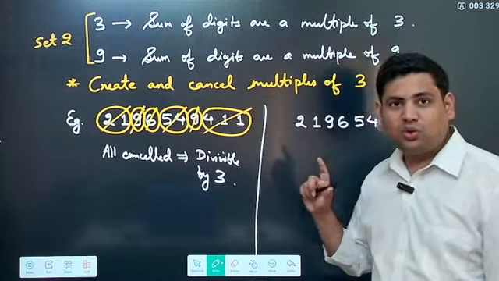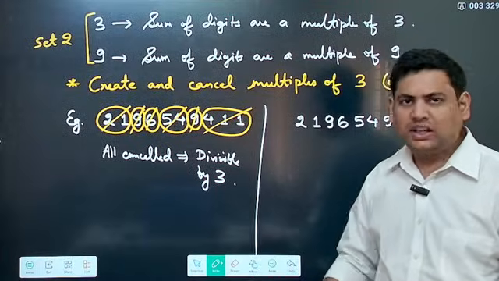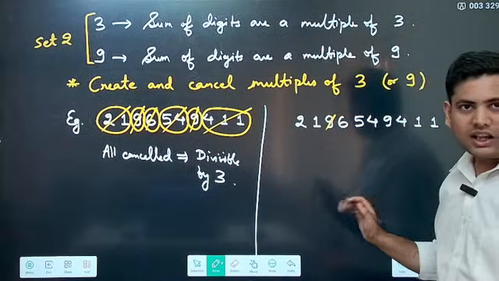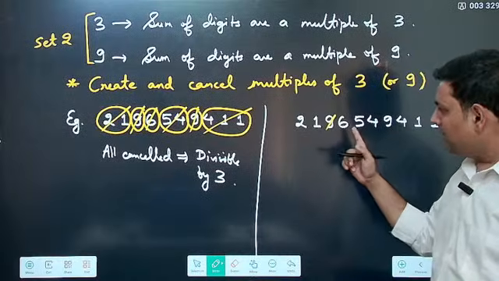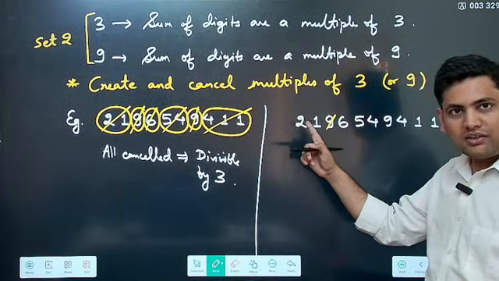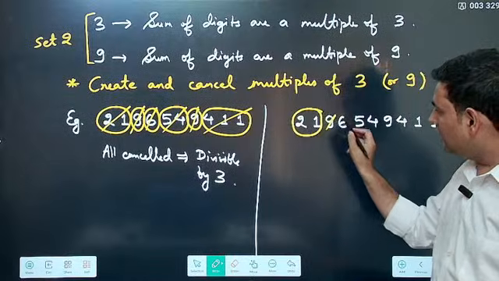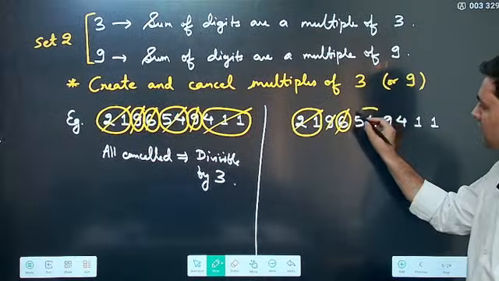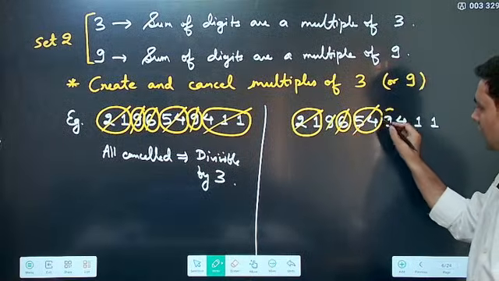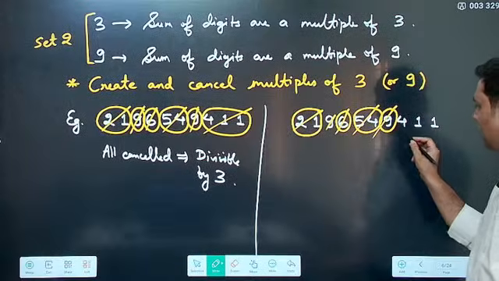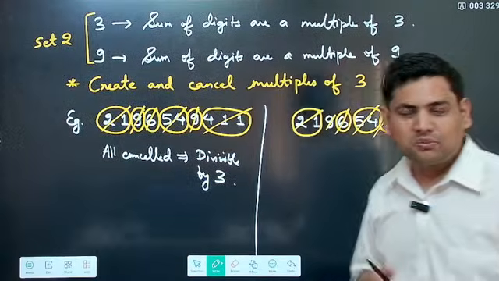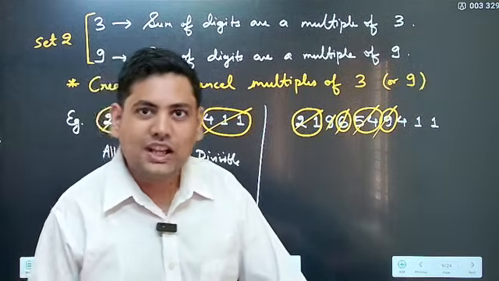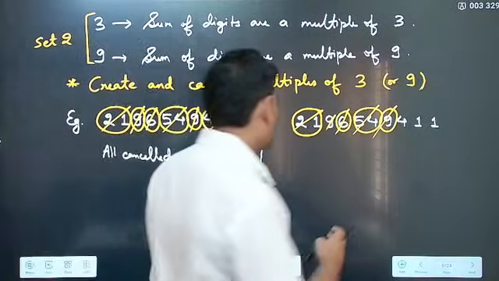Now let's check for 9. For 9, what will I have to do? I'll have to find multiples of 9. So now first thing, I see 9 here. Can I cancel it? Yes. Directly I'm cancelling 9. Then 6 is not divisible, but 6 plus 2 plus 1, correct, this is 9. So 2 plus 1 is 3 and 6 is 9, so I cancel these two. Then 5 plus 4 is again 9, so cancel. Then 9 again I cancel. Then 4 plus 1 plus 1, now this is a problem. 4 plus 1 plus 1 is 6, correct. Is it divisible by 9? No, correct. 6 is not divisible by 9.